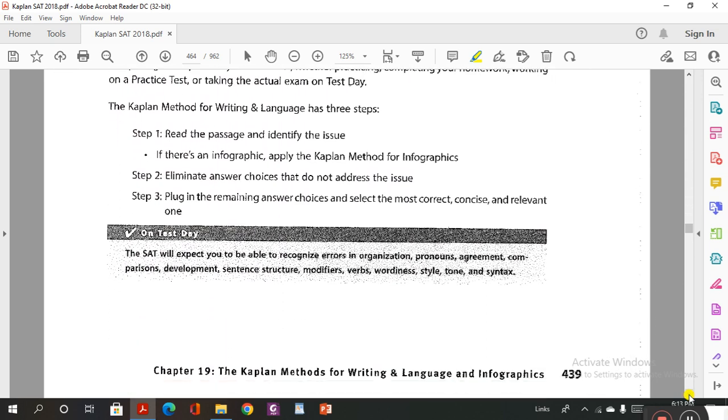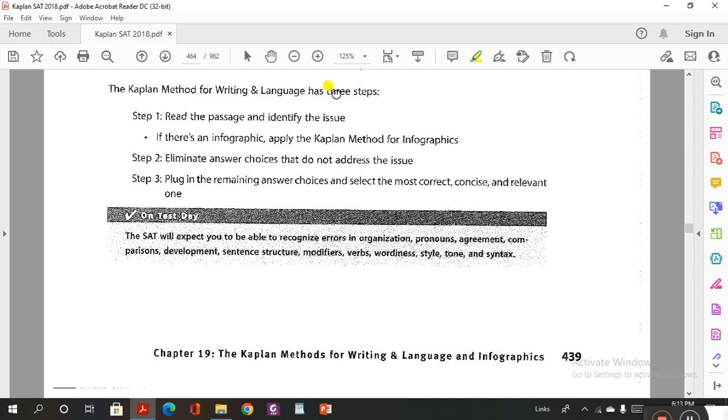Here we go, guys. On the test day, we have 3 steps. The Kaplan method for writing and language has 3 steps. Before you go to the questions and answers, you have to read. You have to know what's going on in the passage. Is it good? Is it fine? What type of passage is it? What are the ideas? What are the problems? And so on. So we have to read the passage.